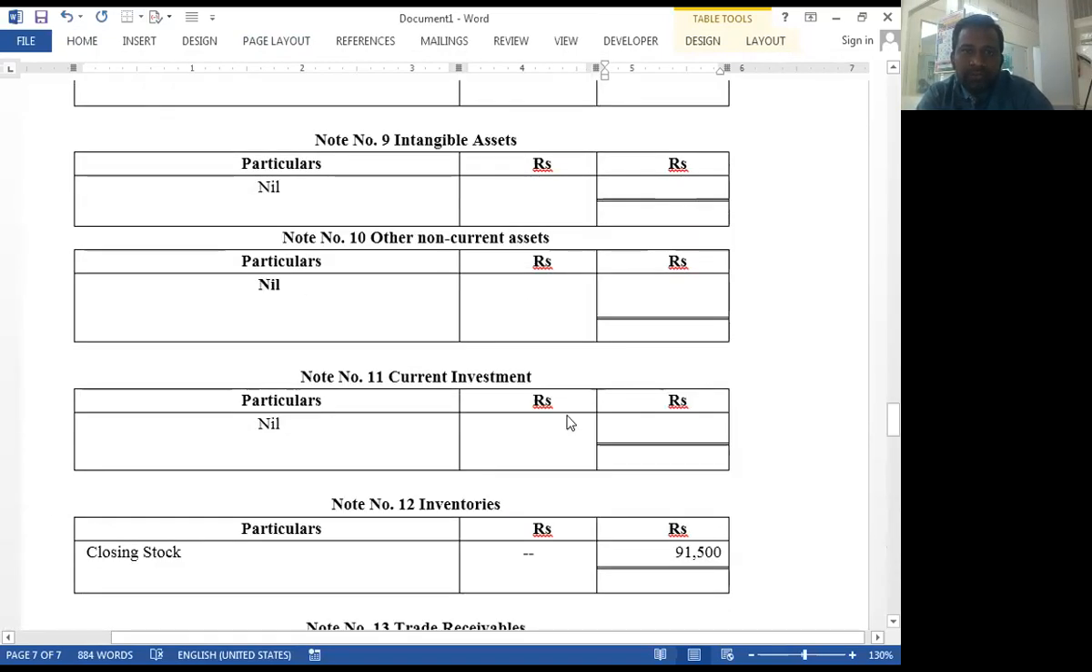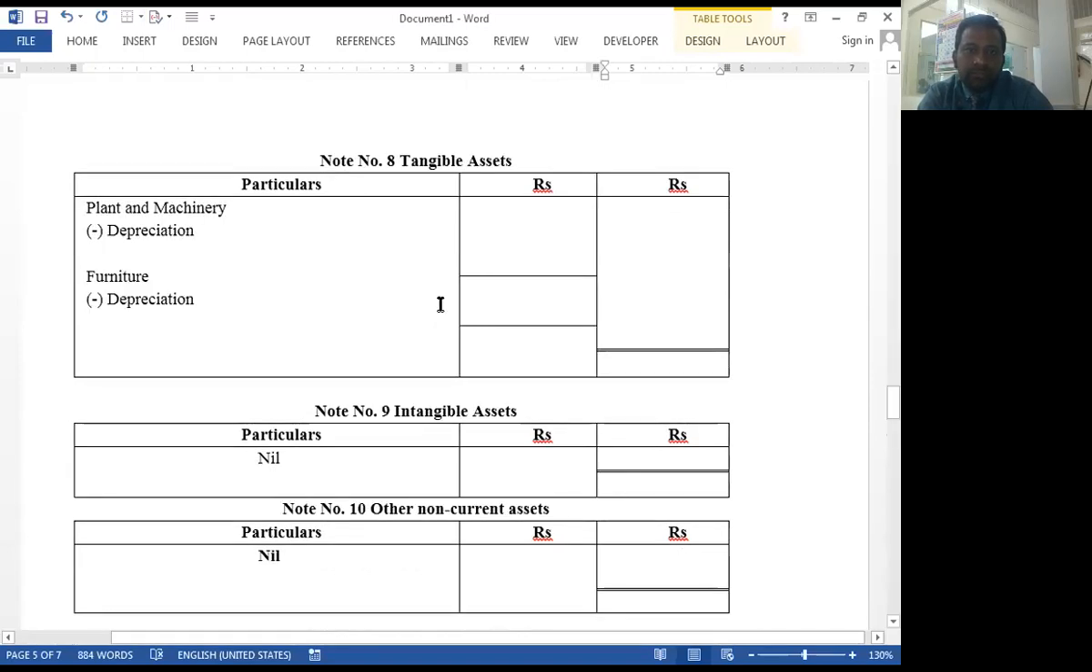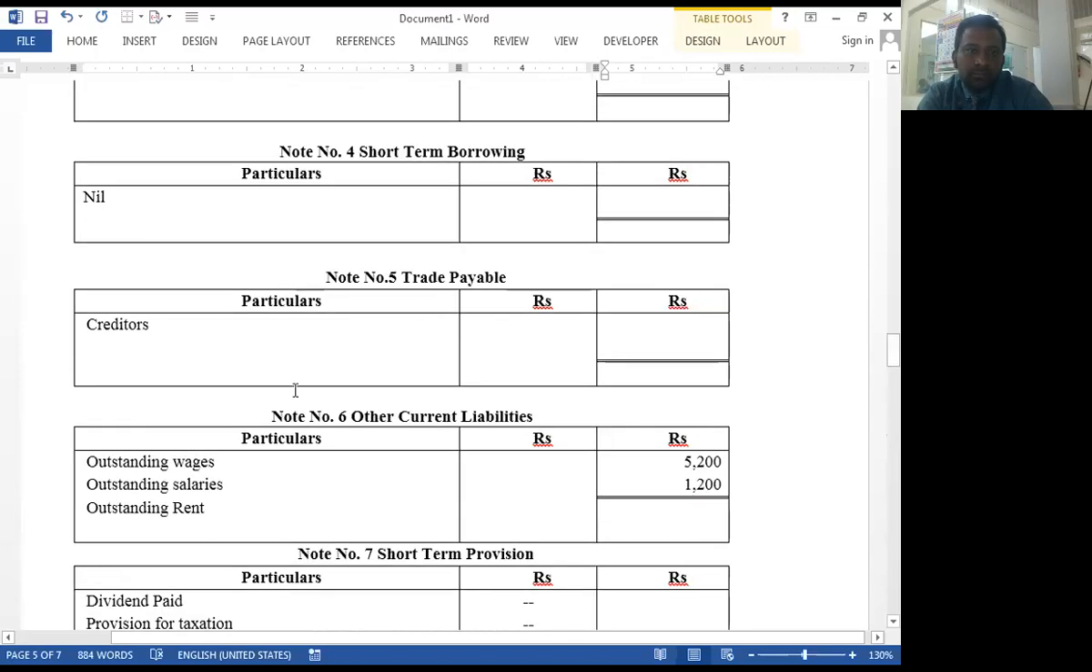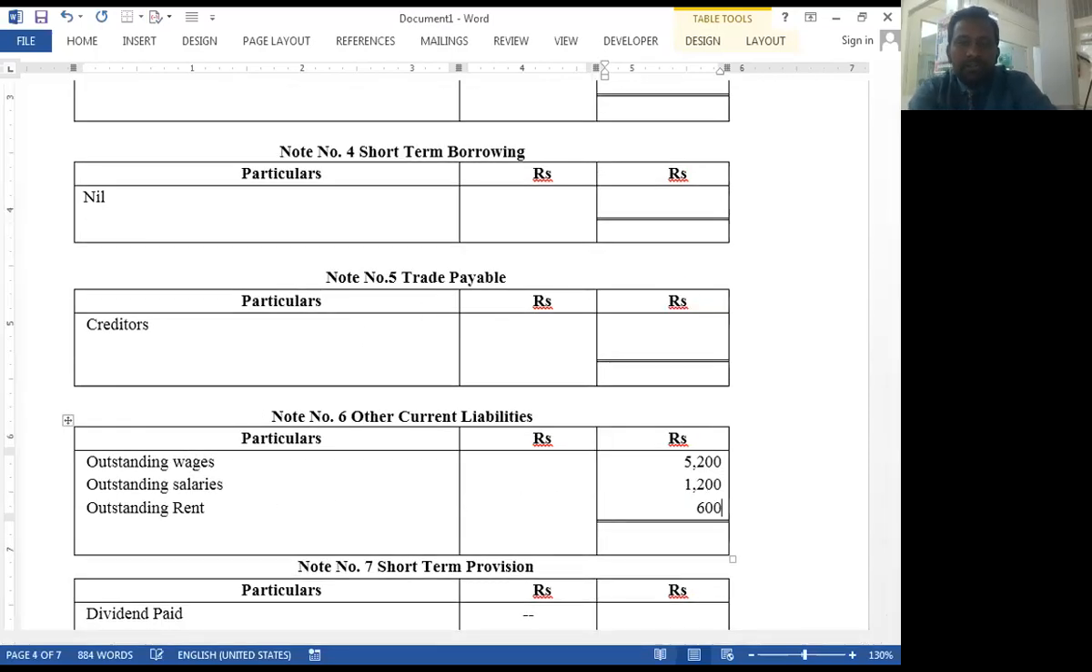So other current liabilities, 600. Okay, outstanding rent.